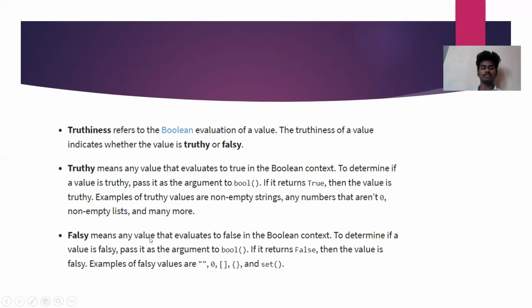And next, falsy means any value that evaluates to false in a Boolean context. To determine the value, pass it as an argument to bool. If it returns false, then the value is falsy. Examples of falsy values include an empty list, written as square brackets.